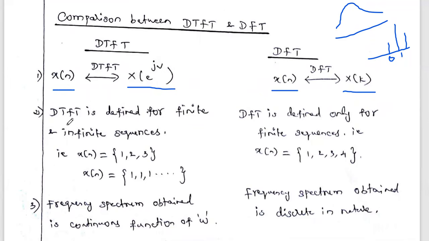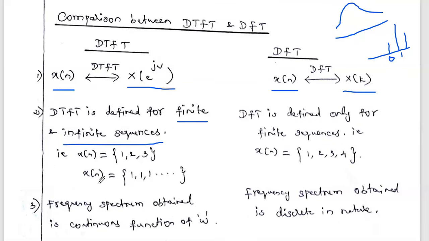The DTFT can be used to analyze either a finite sequence or an infinite sequence. The input sequence x of n may be finite or infinite. What does finite mean? For example, x of n has only 3 samples: 1, 2, 3. If the given sequence has a finite number of values, we call it a finite sequence.